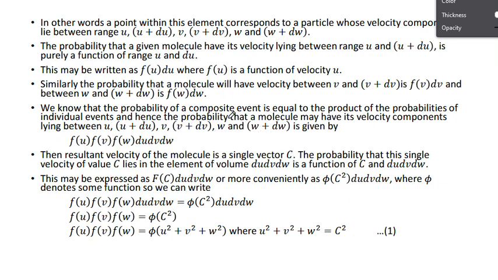Next, hence the probability that a molecule will have velocity components lying between u and u plus du, v and v plus dv, w and w plus dw is given as follows. This is for the individual components, not the whole thing.